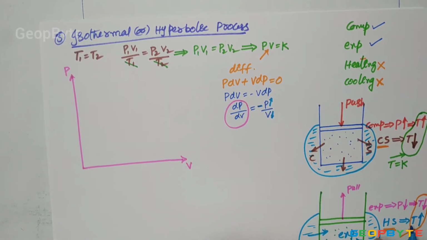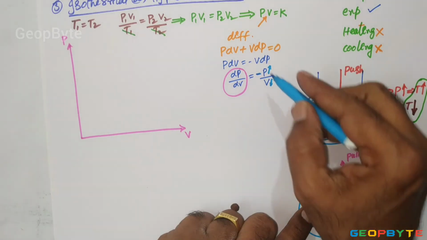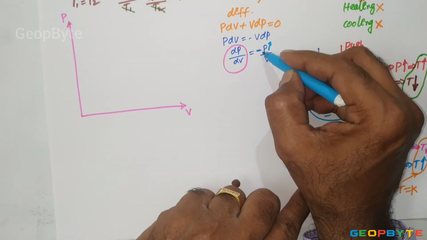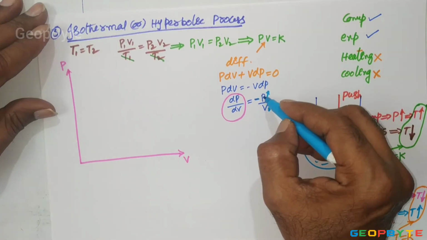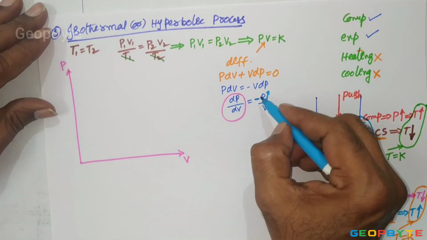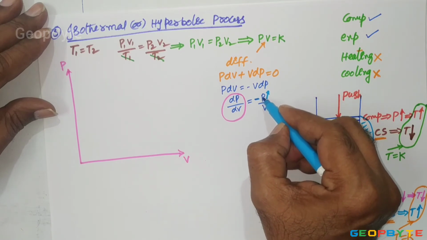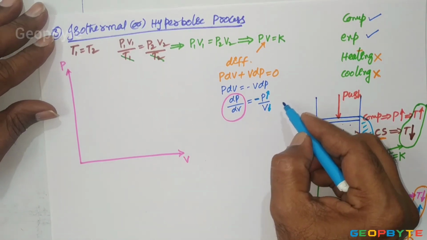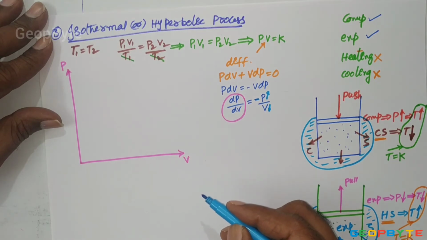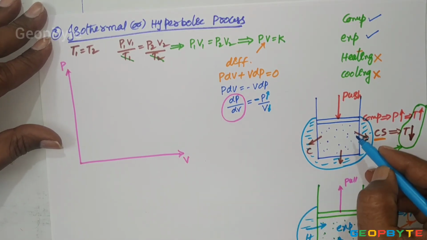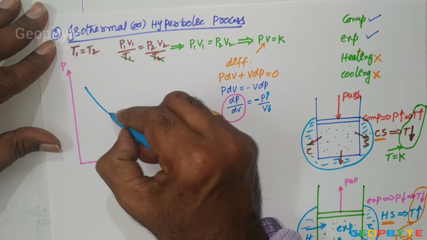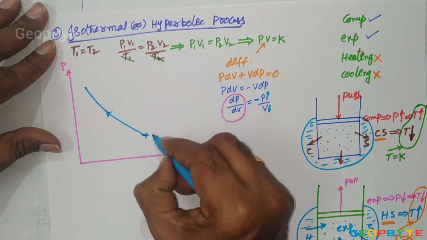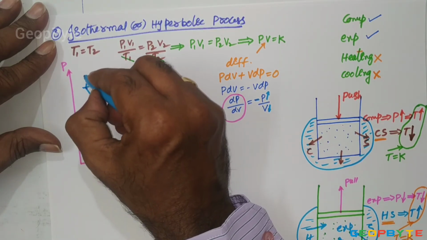Similarly, during the expansion process, pressure decreases but volume increases. So during the isothermal process, since pressure and volume are reciprocal, the negative sign indicates that as the pressure increases, volume decreases, and vice versa at constant temperature. If you want to construct the isothermal curve for the compression process, the isothermal compression curve looks like this. This may be the representation of the isothermal compression curve.